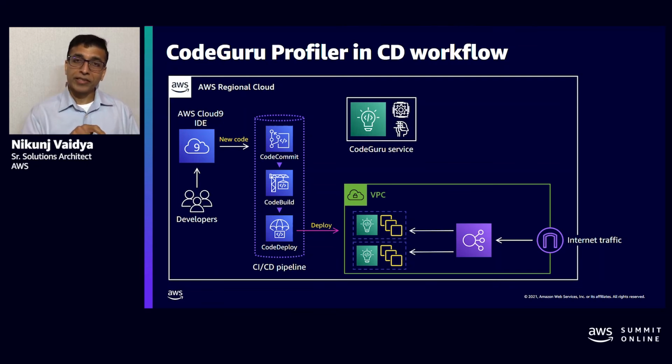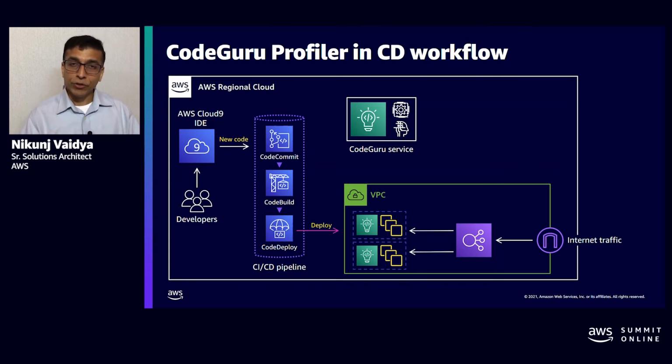This profiler instance will be a profiler thread, which will be sitting on the same compute instance. It will monitor your application performance from CPU, latency, and memory characteristics perspective. Collect that data and send it back to the profiler backend.